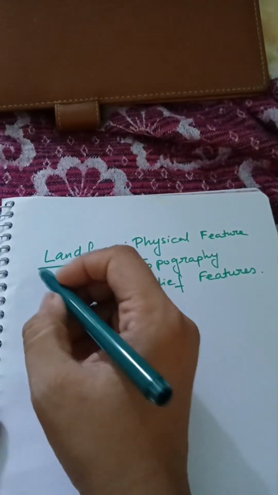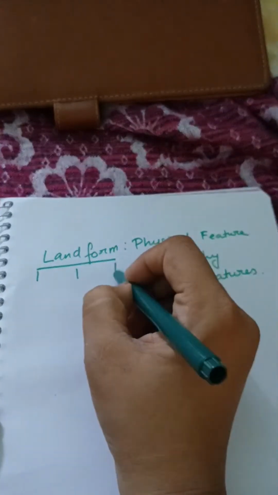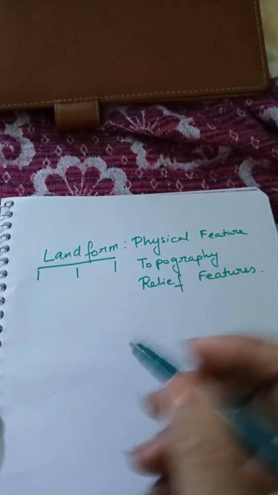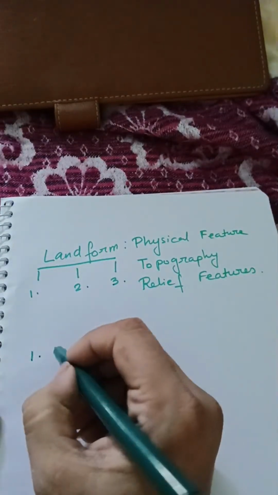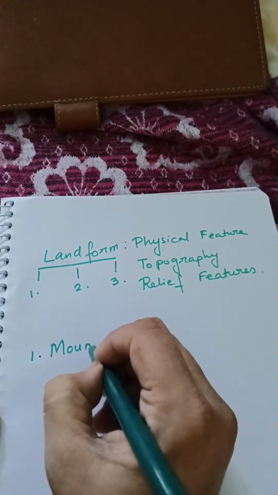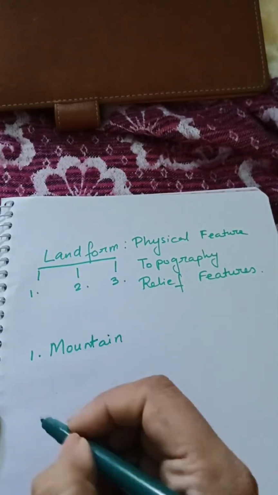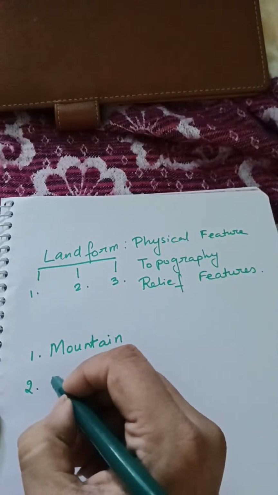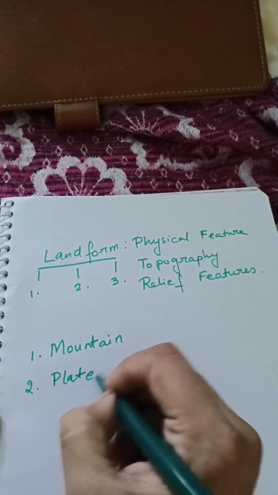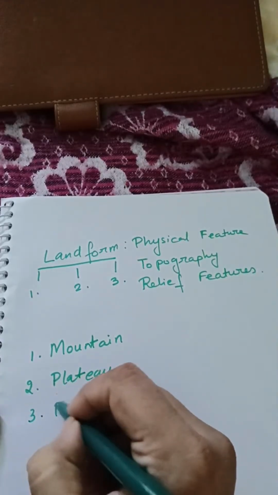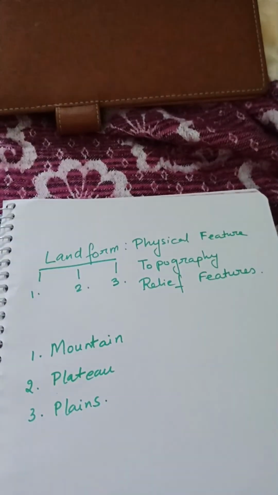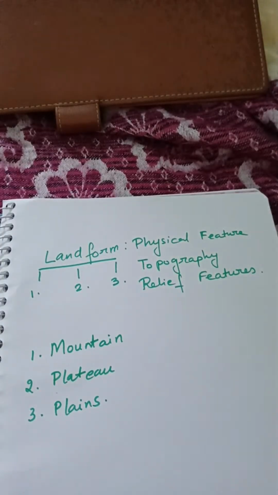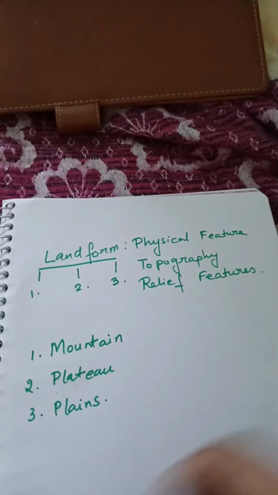So landforms have three main types. What are these three main types? One is mountain, two plateau, three plains. Now, mountain, plateaus, and plains. These are the basic three kinds of landforms that we get.